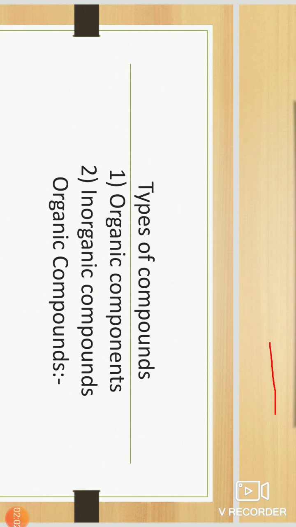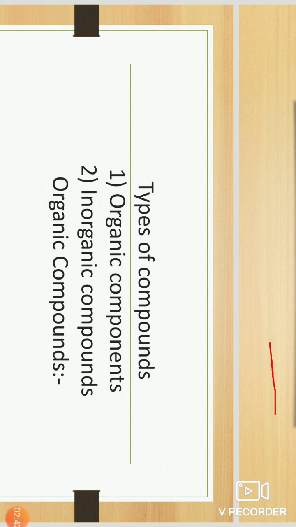here are the types of compound, you know the types of compound. One is organic compound and the other is inorganic compound. Before knowing organic and inorganic compounds, you must know what chemistry is. Chemistry is the branch of science which deals with the study of so many chemicals, those things we use every day and their chemical compositions. All those things we study in chemistry.